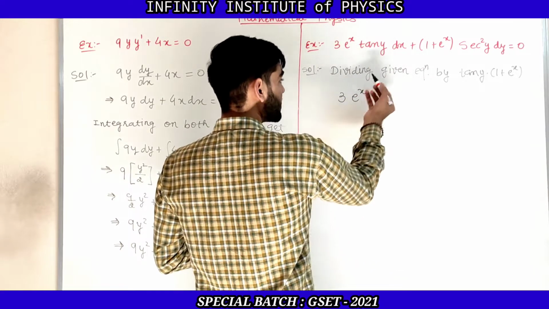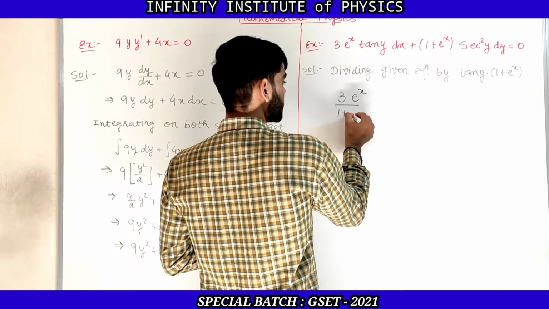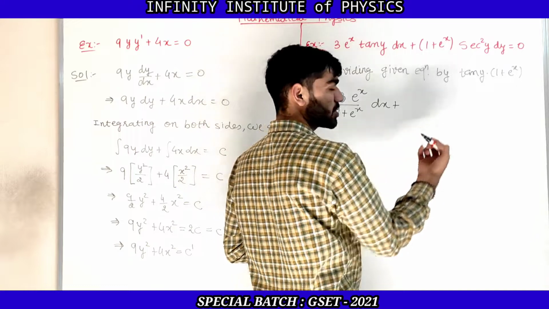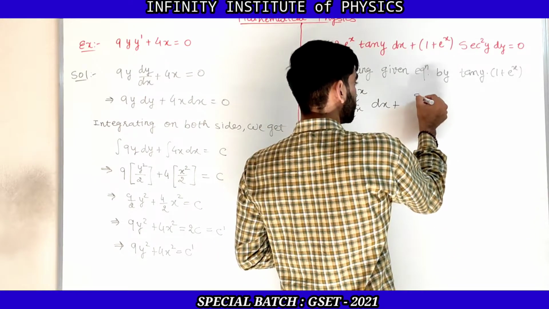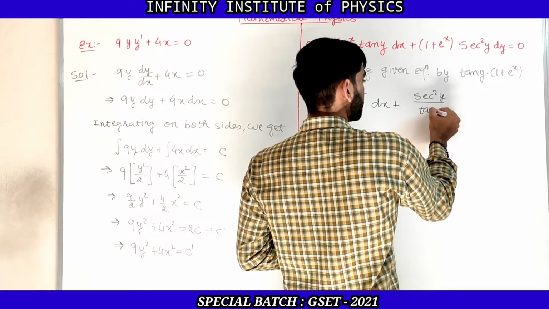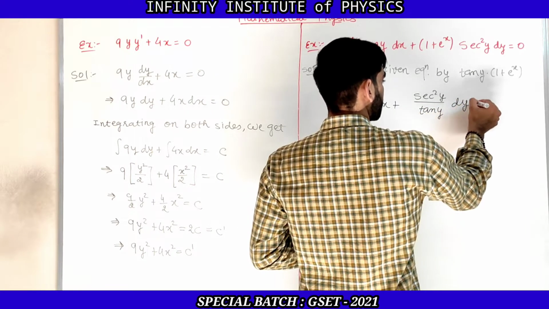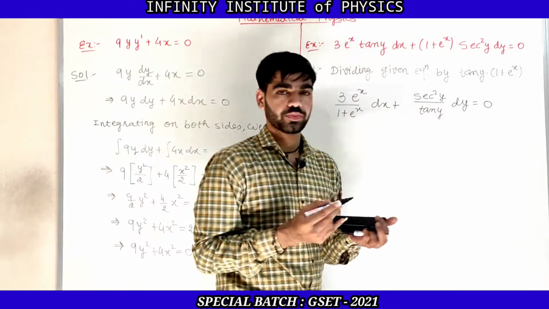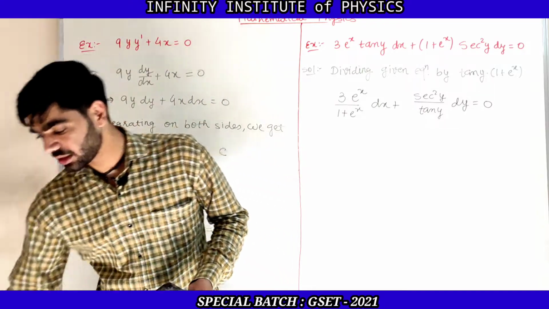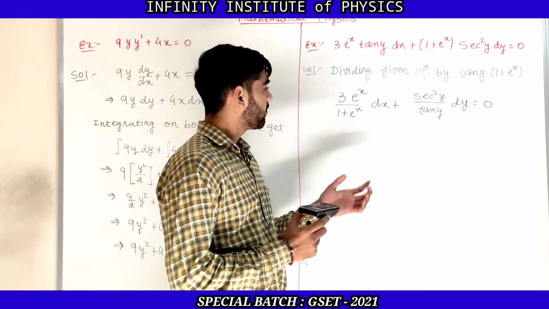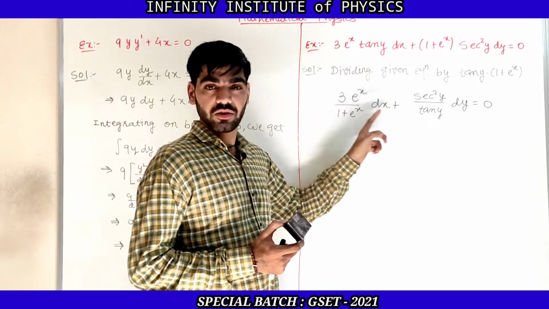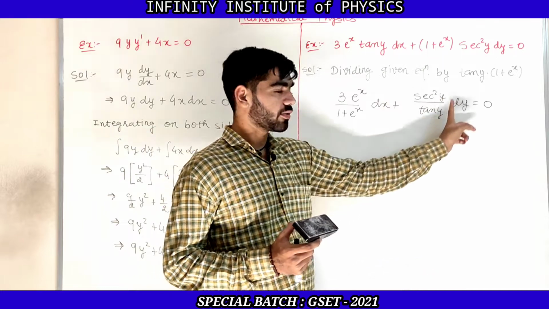Now tan y will cancel out, so the remaining term is only 1 plus e raised to x dx plus, 1 plus e raised to x will cancel out, so that is sec square y upon tan y dy is equal to 0. So now you can see that the given equation is converted into the variable separable form. With dx we have a function of only x, with dy a function of only y.